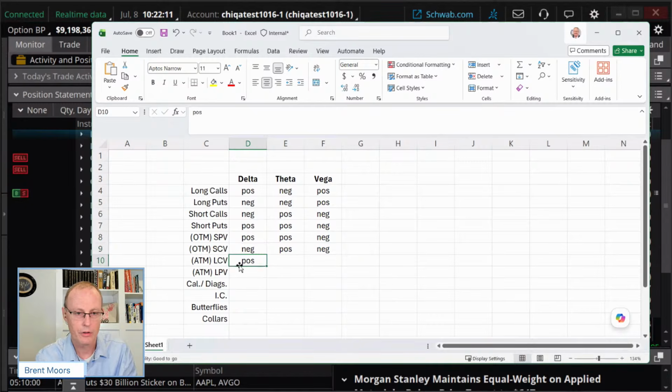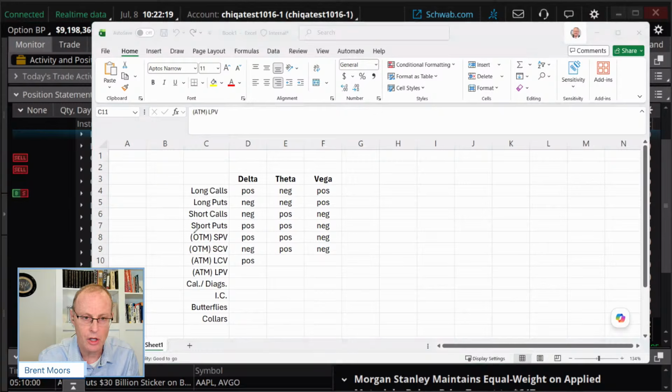Now, long call verticals. Notice I put ATM next to my long call verticals and long put verticals. The reality is the Greeks on these are going to depend to a large extent, especially our theta and our Vega, on what strike prices you pick. Your theta could be negative or positive depending on what strike prices you pick.